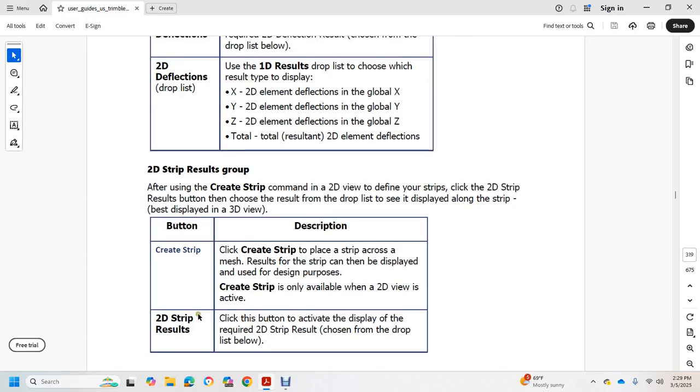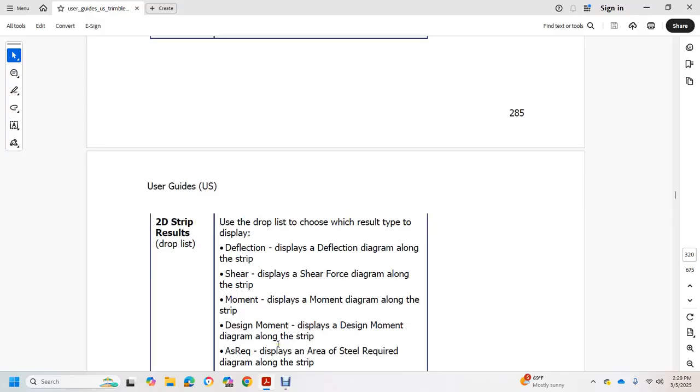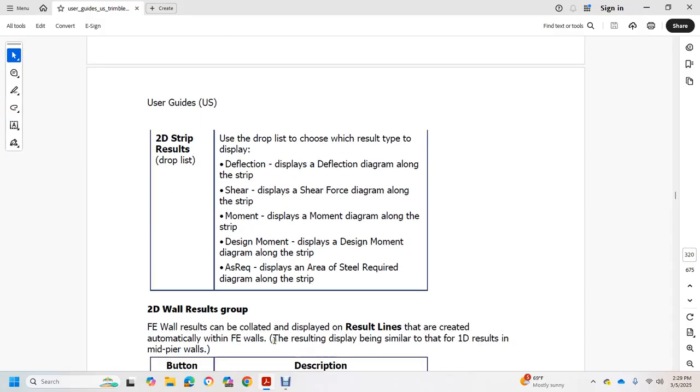Click the button and activate the display with the required 2D strip result chosen from the drop-down list below. In the 2D strip result drop list, choose the result type: deflection, displays the deflection diagram along the strip; shear, displays the shear force diagram along the strip; moment, displays the moment diagram along the strip; design moment, displays the design moment diagram along the strip; and as required, displays the area of steel required diagram along the strip.